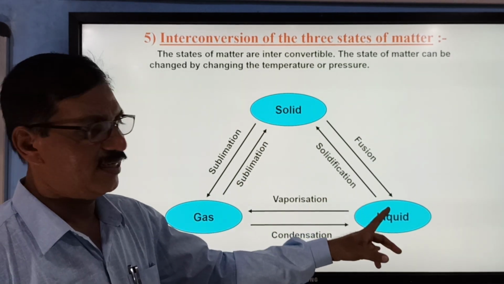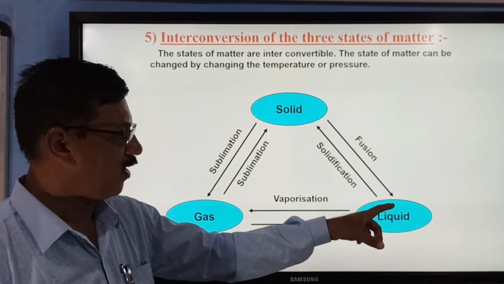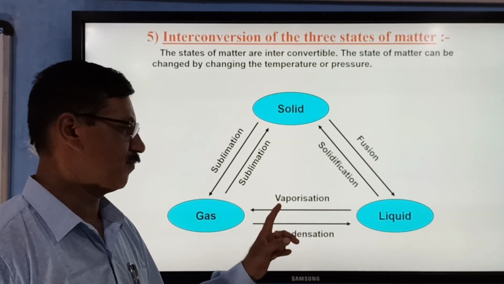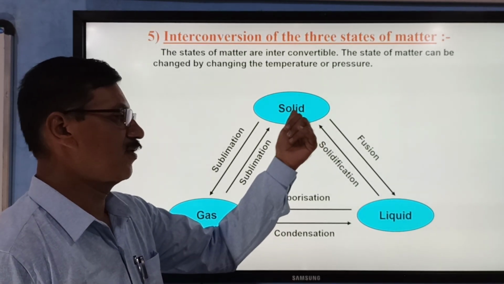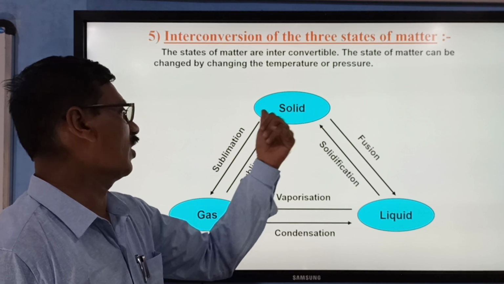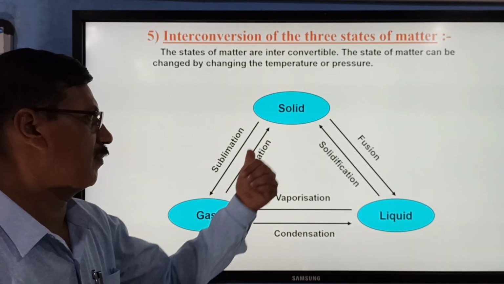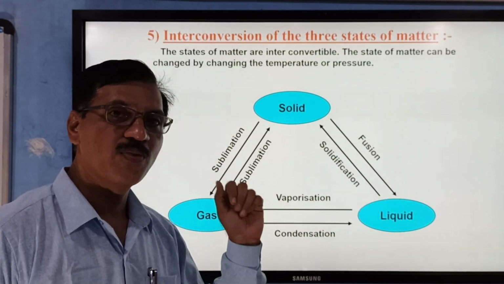Solid can be converted into liquid. The process is called fusion. And liquid can be converted into gas. This is called vaporization. And the process of conversion of gas into solid directly is sublimation, or solid to gas is sublimation. Solid to gas is also sublimation, same name. Solid to gas and gas to solid without conversion into liquid.